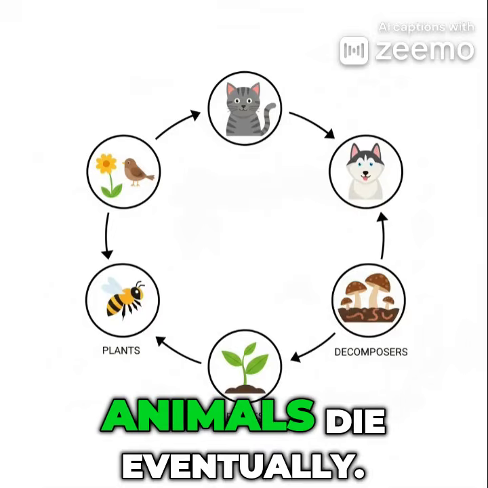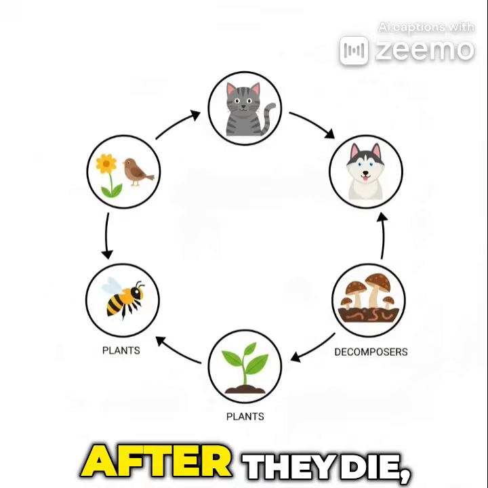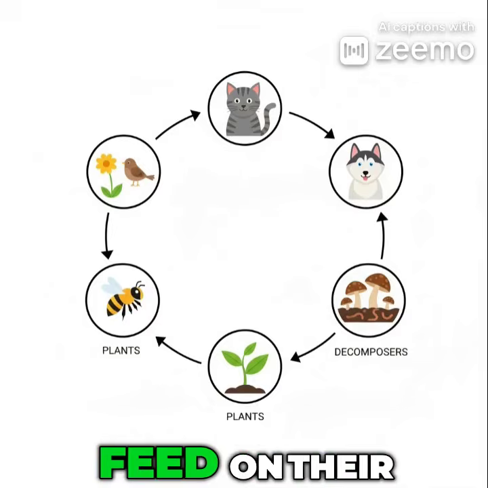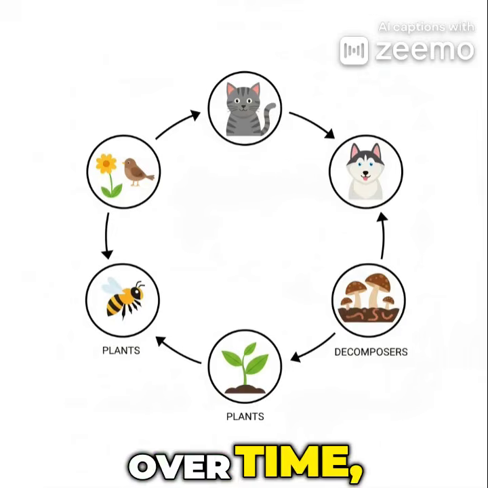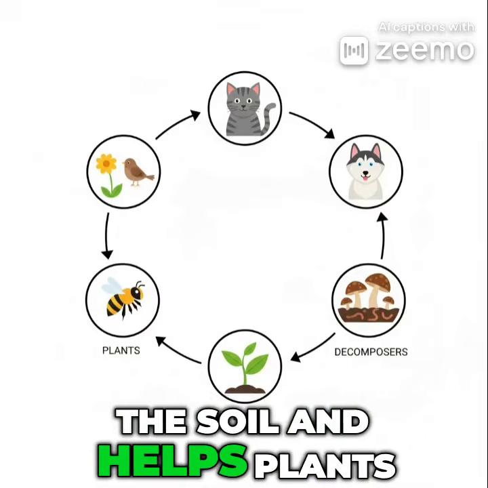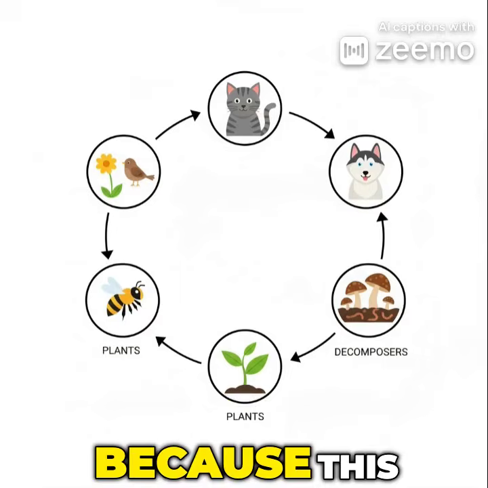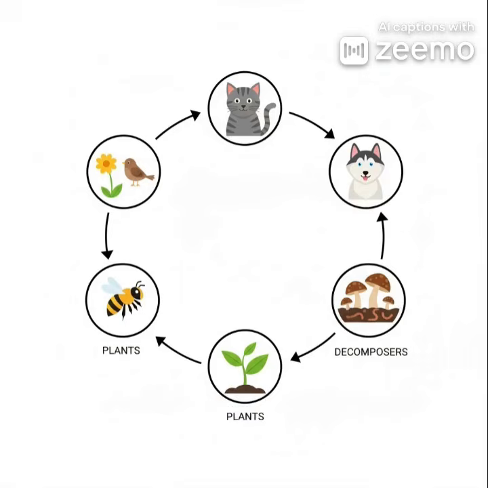Even the largest animals die eventually. After they die, insects and other animals feed on their bodies. Over time, what remains goes into the soil and helps plants grow again. Because this process continues in a cycle, it is sometimes called the circle of life.